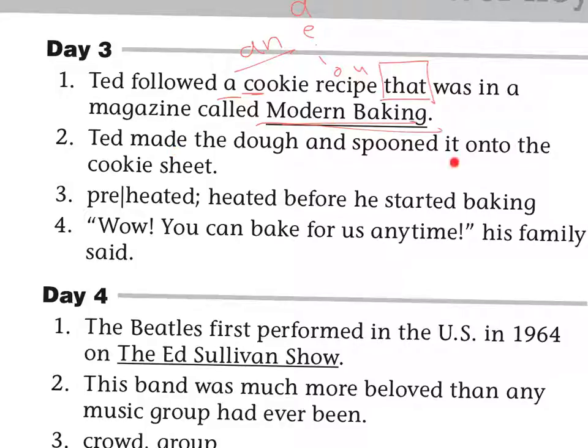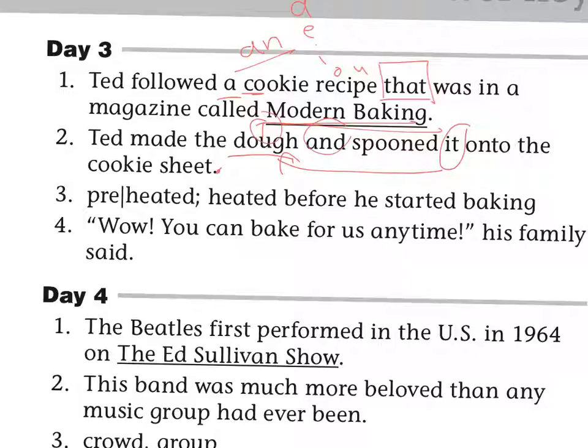Number 2, Ted made the dough and spooned it onto the cookie sheet. Now dough is singular. It's one. So we don't say spooned them, we say spooned it, because dough is one. Okay, and we did and instead of but. And of course a period at the end.